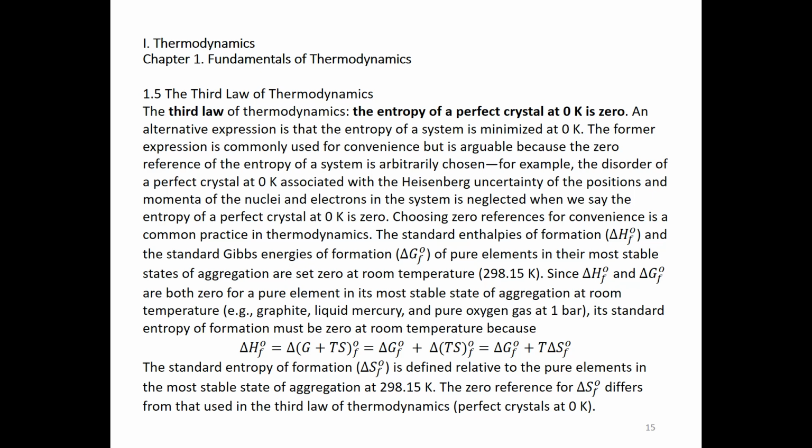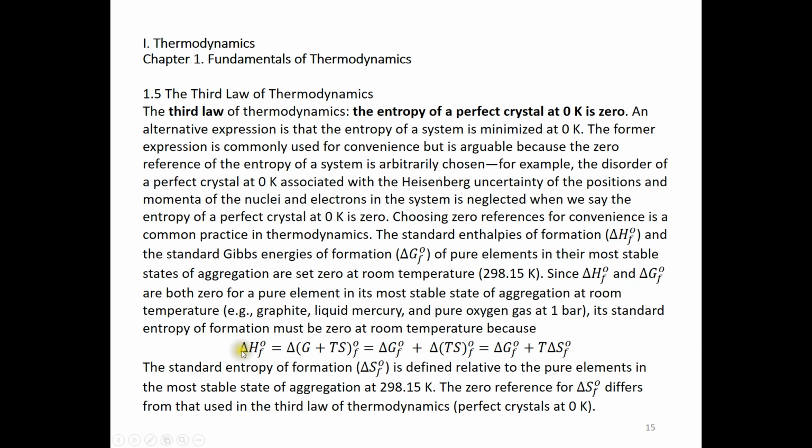For example, if you have 1 mole helium gas, 1 bar pressure, and it's pure, and then at room temperature we say its standard enthalpy of formation is 0, its standard Gibbs energy of formation is also 0. And based on this information, we can even calculate the standard entropy of formation for helium at room temperature. This is because G is equal to H minus TS. That's the definition of Gibbs energy. Gibbs energy is enthalpy minus temperature times entropy.